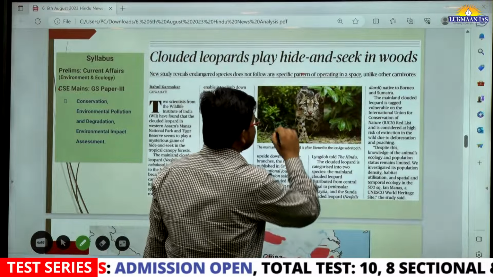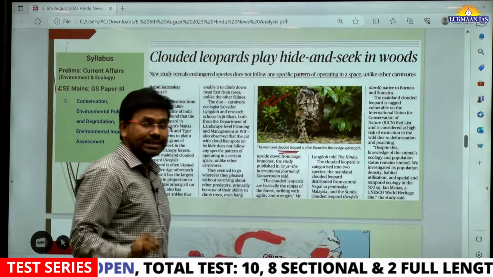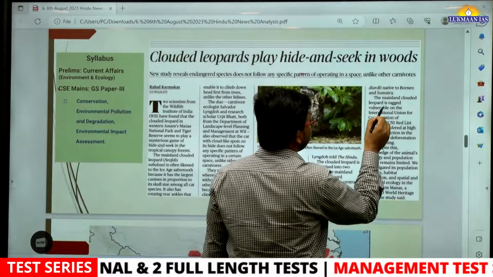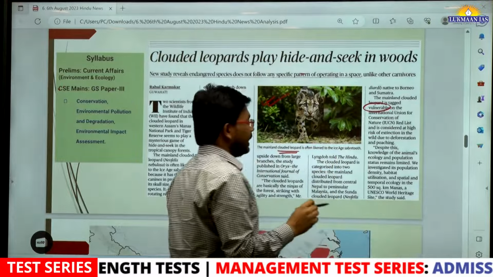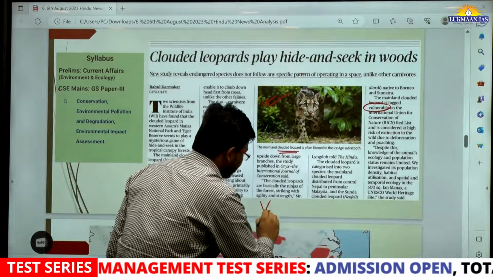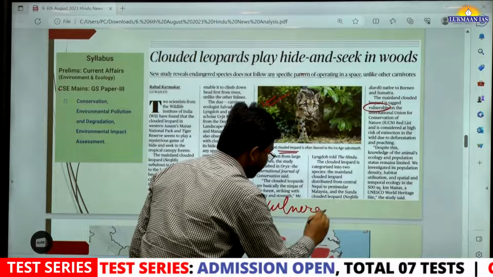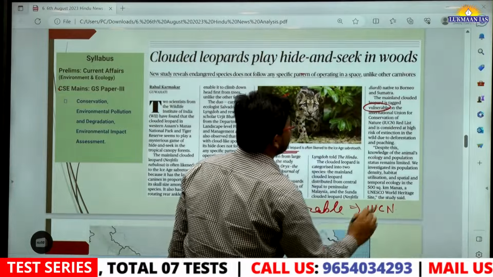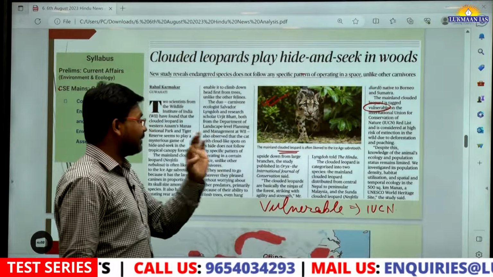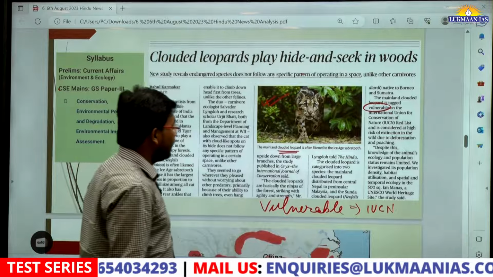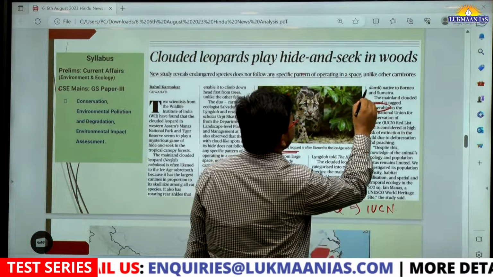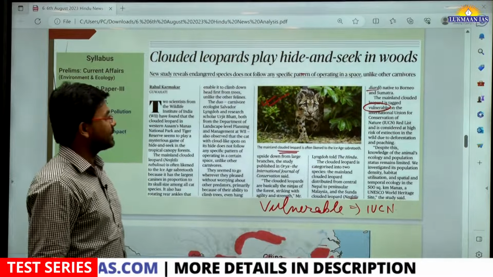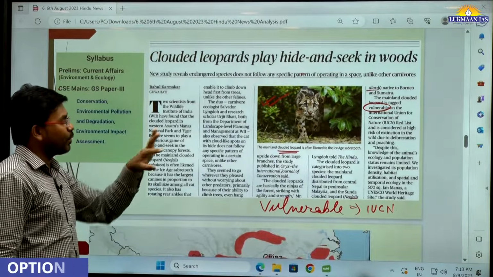You can see this is the image of a clouded leopard. What is the IUCN status of the clouded leopard? The IUCN status of the clouded leopard is vulnerable. I am just writing it for you: vulnerable, under IUCN, International Union for Conservation of Nature. What is the scientific name of the clouded leopard? It is Neofelis nebulosa. So this is what is important in this article.